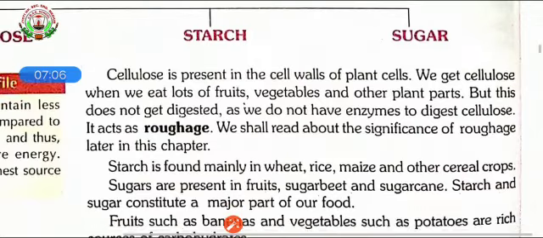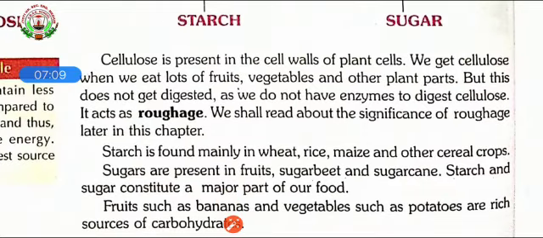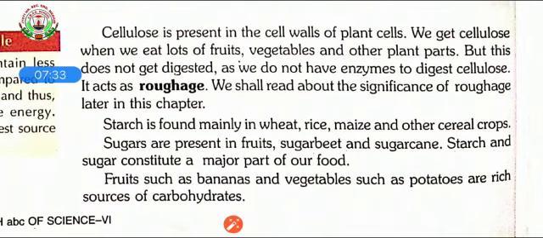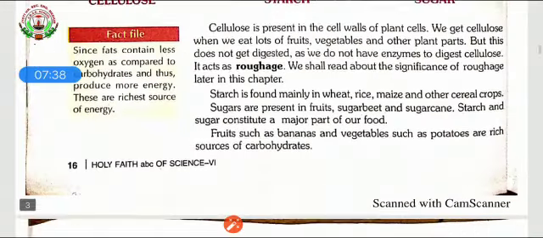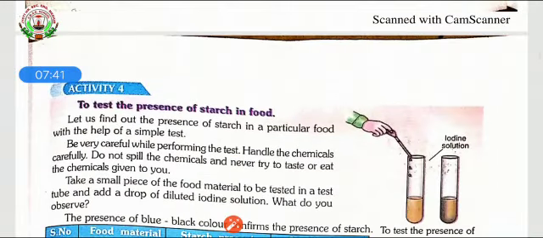Next is starch. Starch is found mainly in wheat, rice, maize and other cereal crops. Whenever we take starch as a food material, it goes into our body and is then converted into sugar. Now sugar: sugars are present in fruits, sugar beet, sugar cane. Starch and sugar constitute a major part of our food. Fruits such as bananas and vegetables such as potatoes are rich sources of carbohydrates. In the next class, we'll study the presence of starch in food.